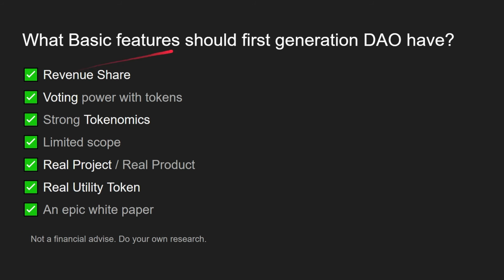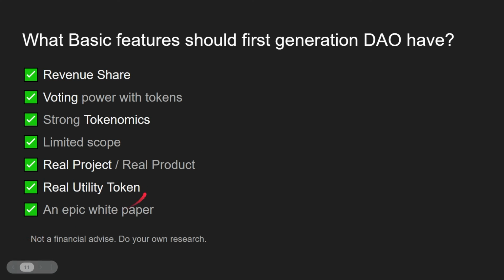Okay, so what basic features should a first generation DAO have? This is a list of ideas I have that are like the basic foundations of a DAO. They must do revenue share and voting power with tokens. They must have strong tokenomics, limited scope, a real project and real product, a real utility token, and an epic white paper.